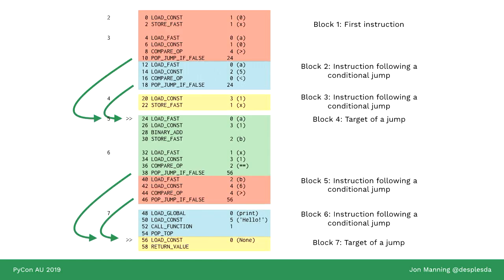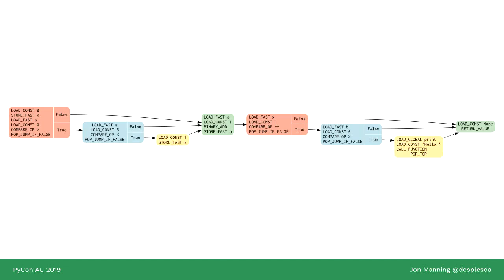So to visualize this a little bit, here's our instructions divided up into blocks, and we rearrange it, and this is the control flow graph of that function. Now we know what possible paths could be taken. Given any input, you'll start at the left-hand side of the graph, and you'll end at the right-hand side.